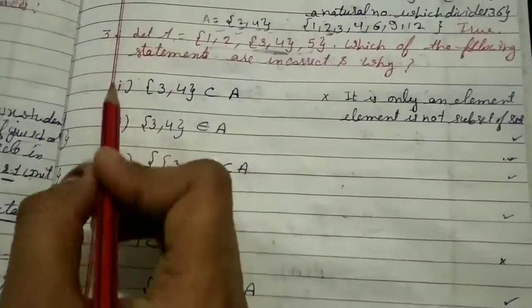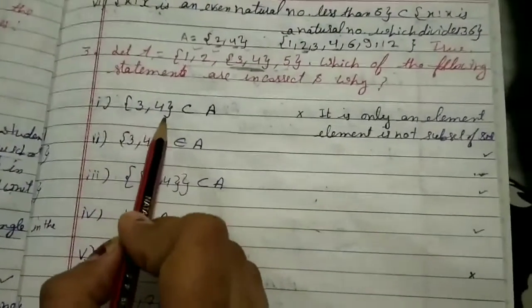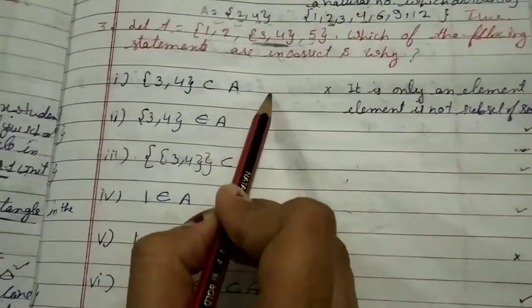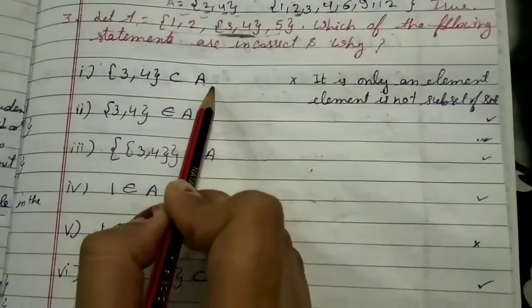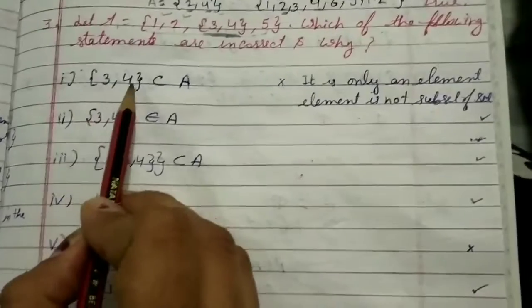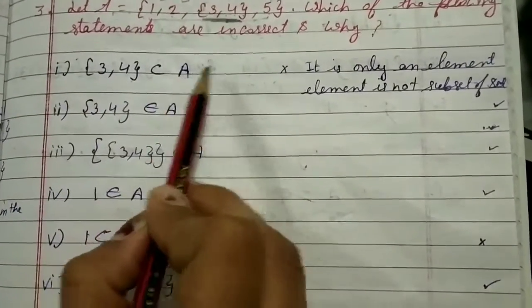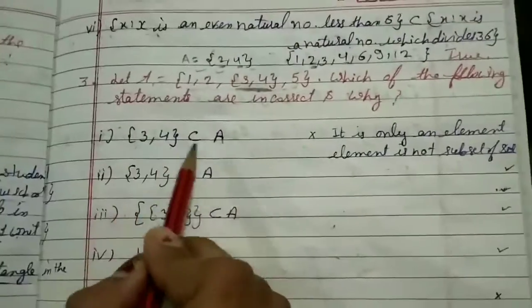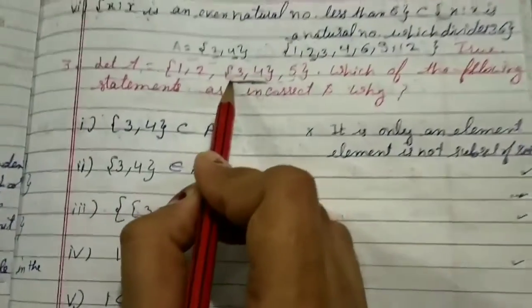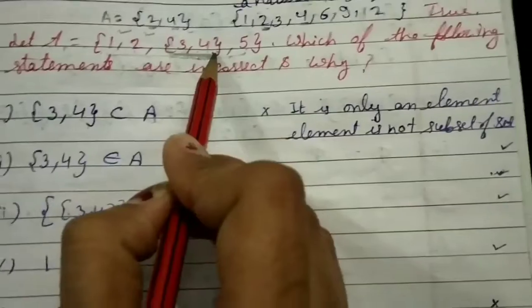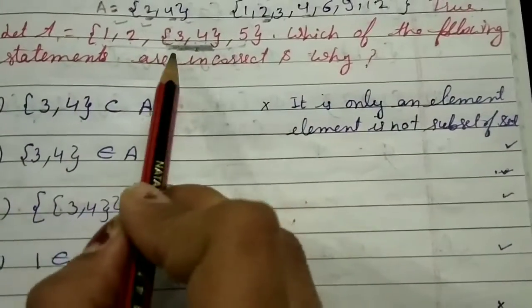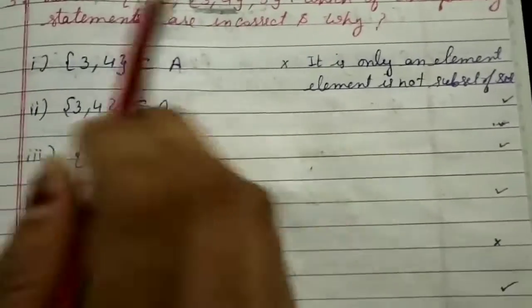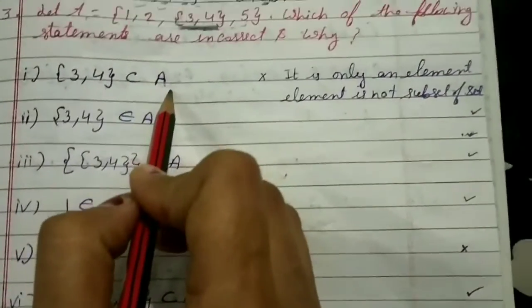Now first is given {3, 4} contained in A. Is it wrong or right? Now {3, 4} contained in A is wrong because {3, 4} is not a subset of A. It is only an element. I have told you before that elements belong, and if we take sets or subsets, they are contained.